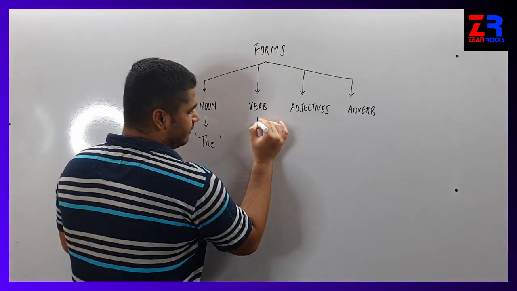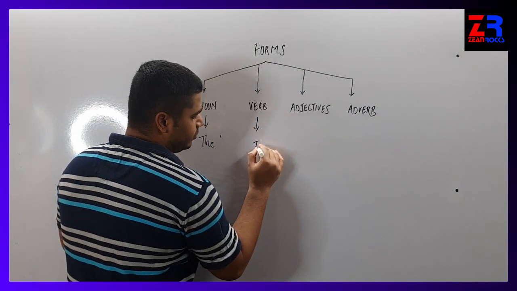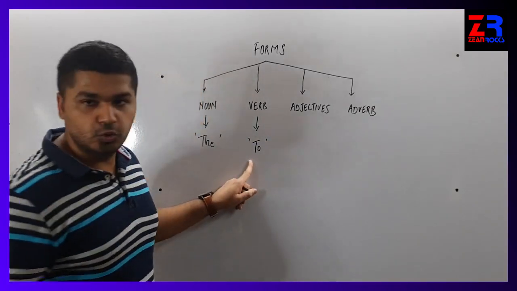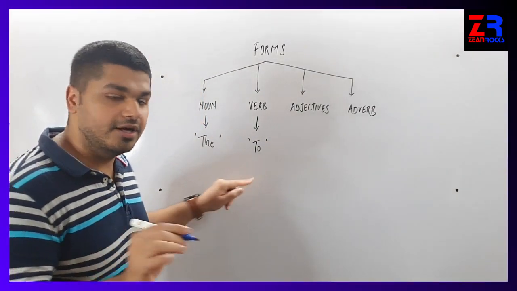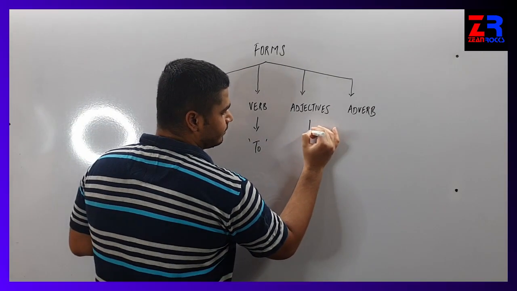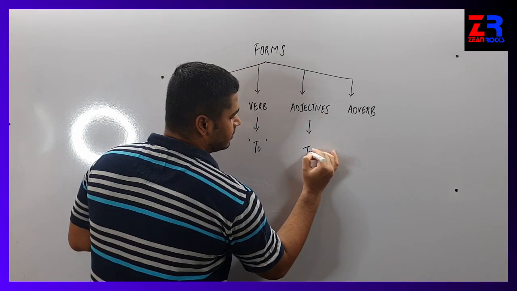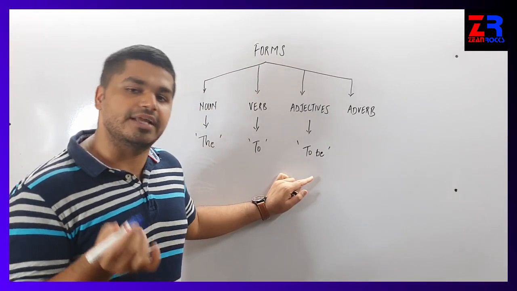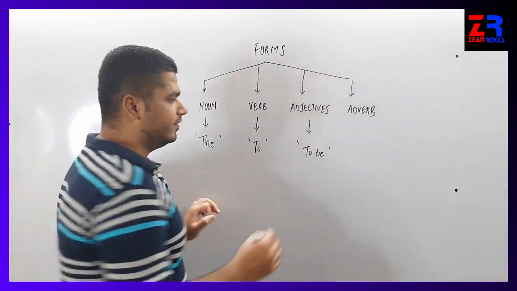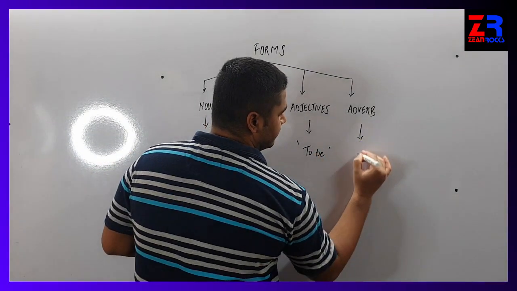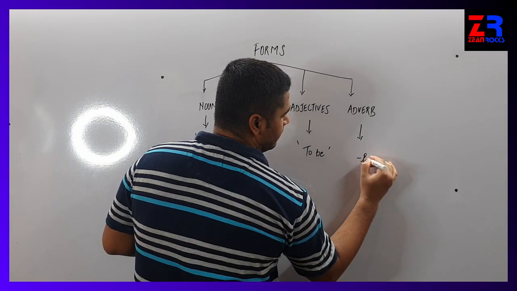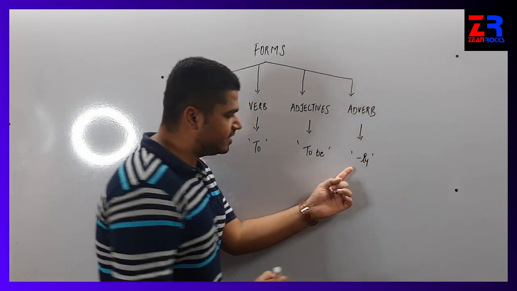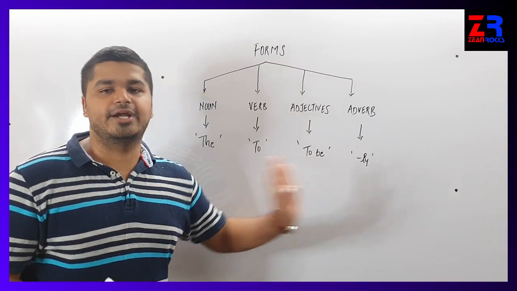To convert any word into verb form, we have to use the word to. To convert any word into adjective form, we have to use the word to be. And to convert any word into adverb form, we have to use ly. That is, we have to just add the word ly at the end of the word.